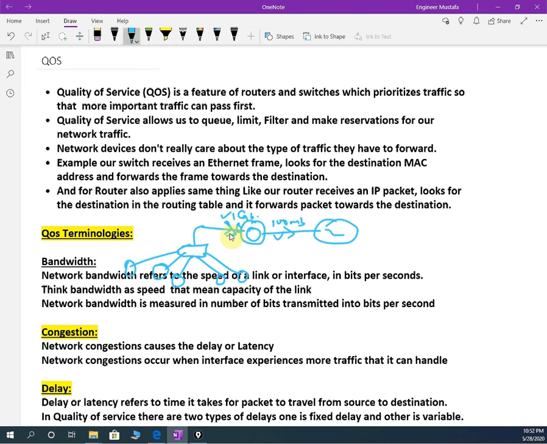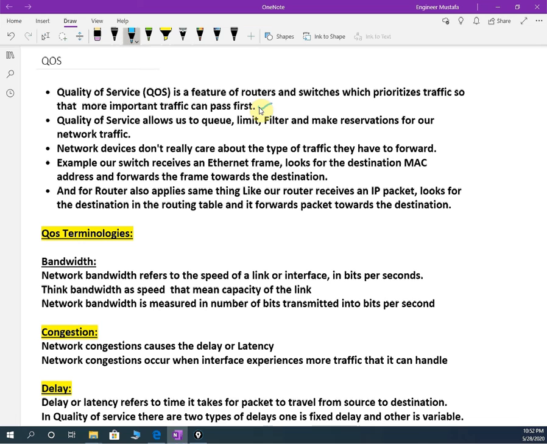So we need to do quality of service. Let me explain in detail. This is just an example, maybe you have confusion, so let me go step by step so you will have more idea. Quality of service is a feature of a router or a switch which prioritizes the traffic so that more important traffic can pass first. Means if more traffic is going to the router or outside the router, we need to prioritize which one is more important, and we can do that with the help of quality of service.